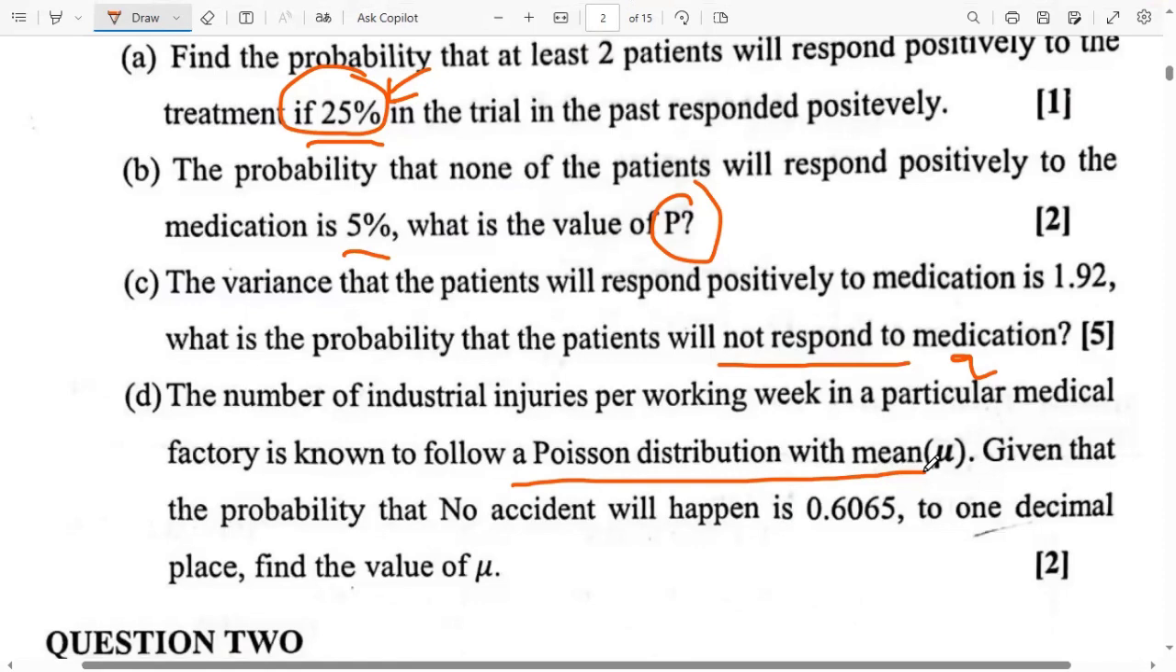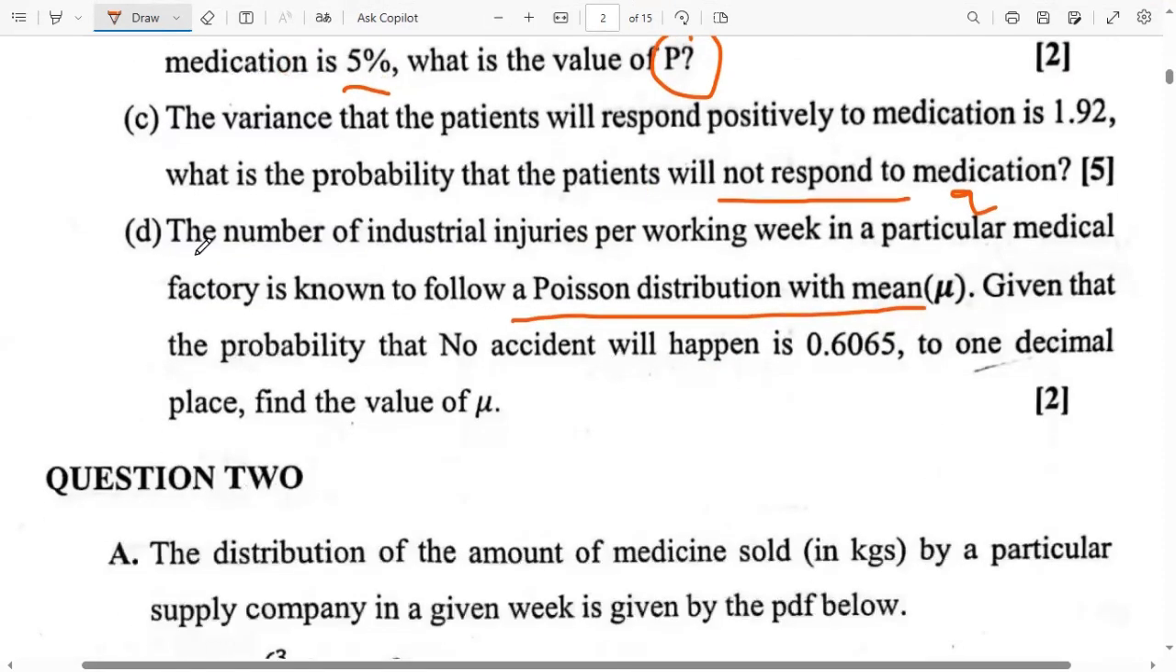Because in the formula, only the mean is important. The other things are just basics. They're saying the number of industrial injuries per working week in a particular medical factory is known to follow a Poisson distribution with mean mu. Understand the question: given that the probability that no accident will happen is 0.6065, to four decimal places, find the value of the mean. So always in a Poisson distribution, you'll only be given the mean, or you'll be asked about the mean.